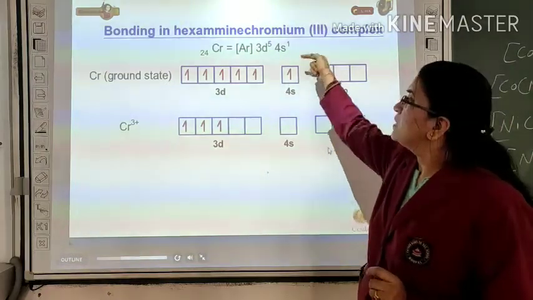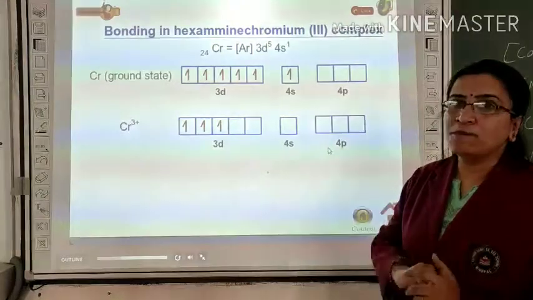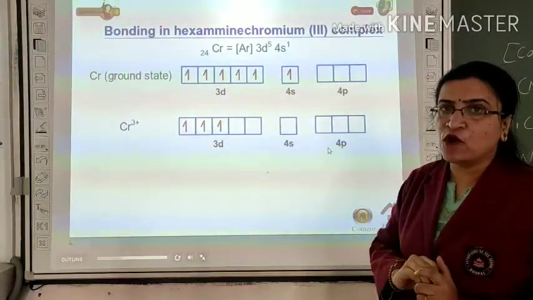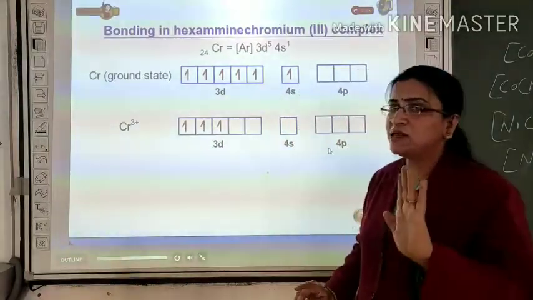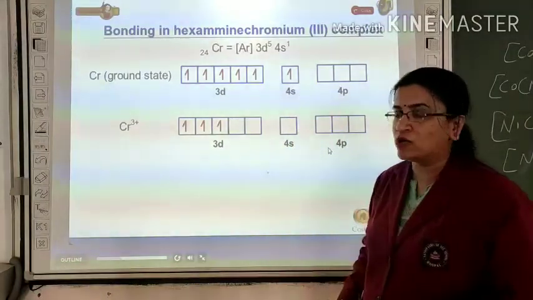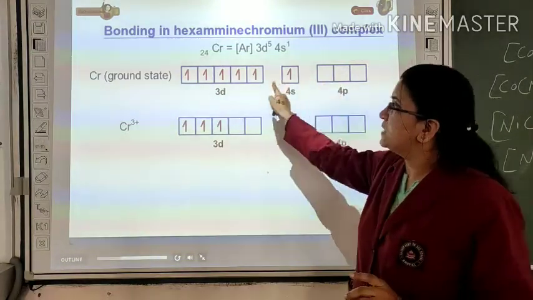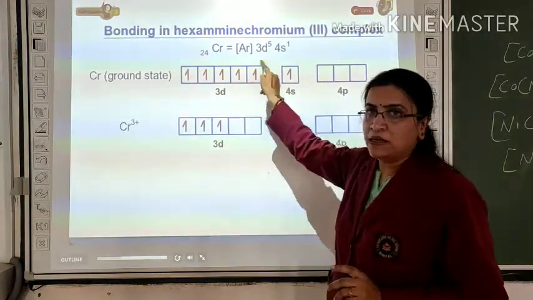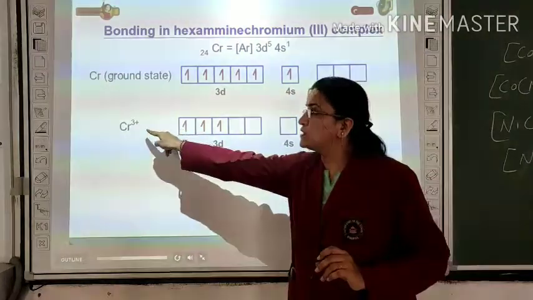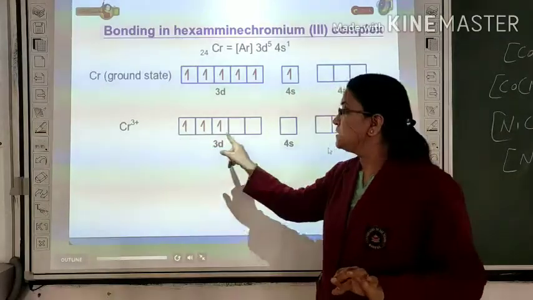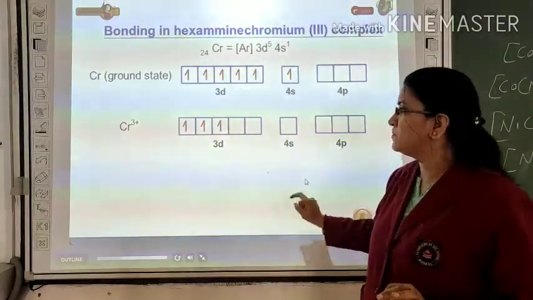This is the ground state configuration of chromium. But in the complex ion, it is present in the form of the chromium 3+ ion. It means it has already donated 3 electrons, 1 from 4s and 2 from 3d. That's why the electronic configuration of the chromium ion is 3d3 4s0 4p0.